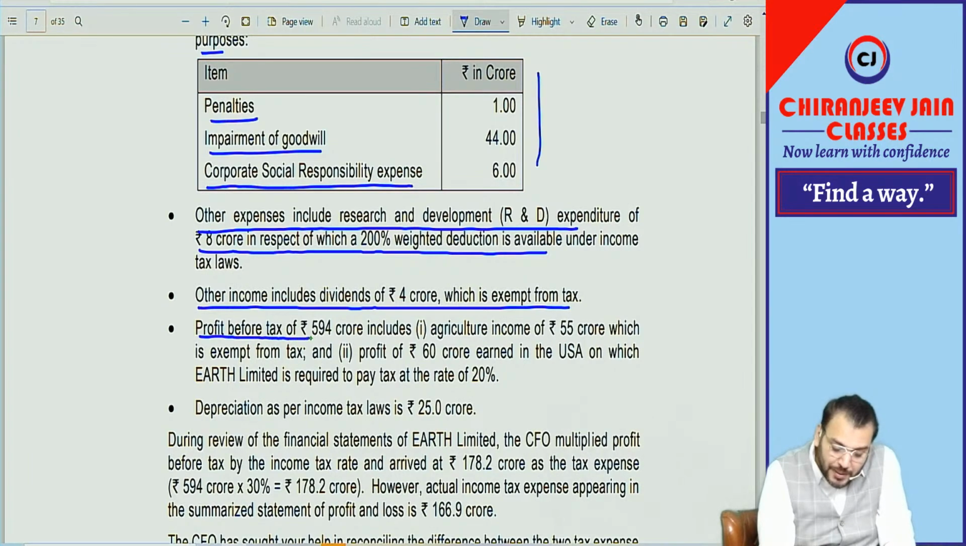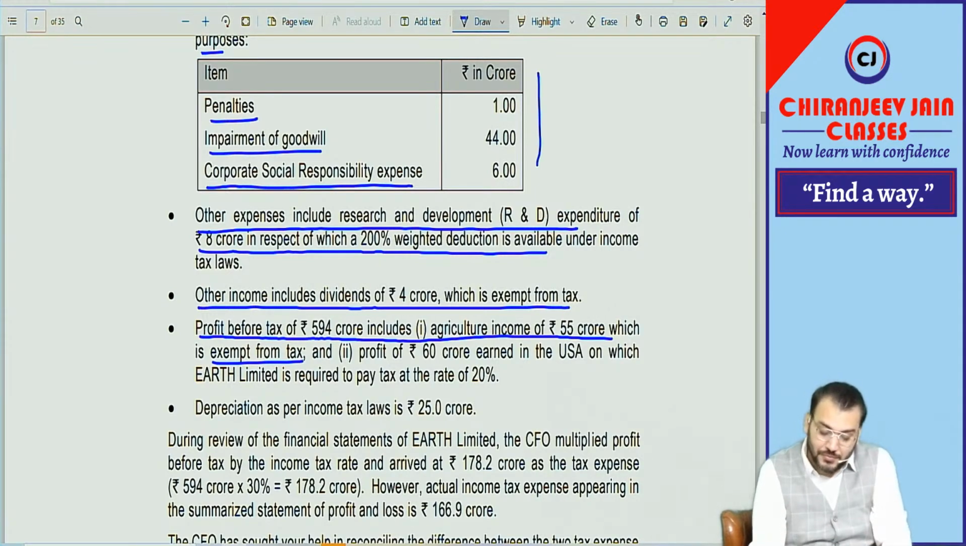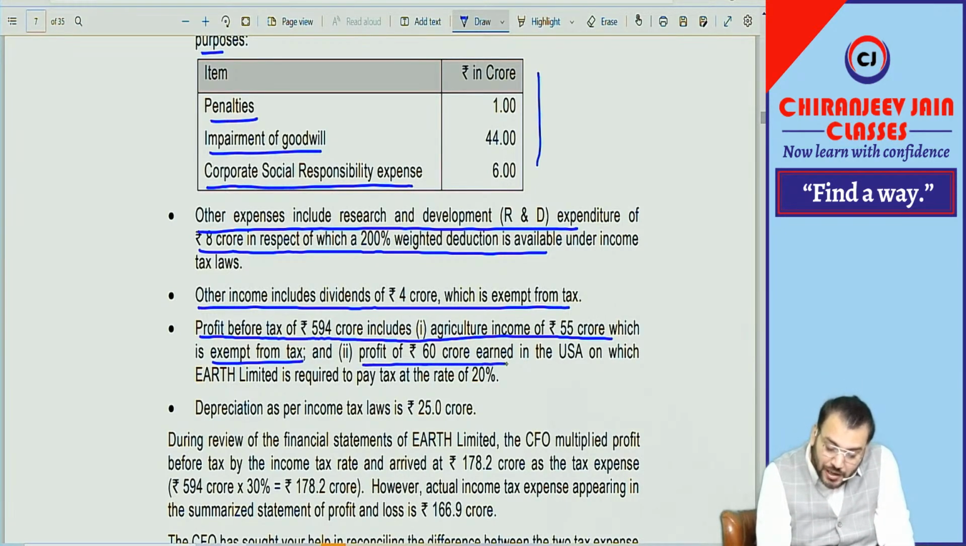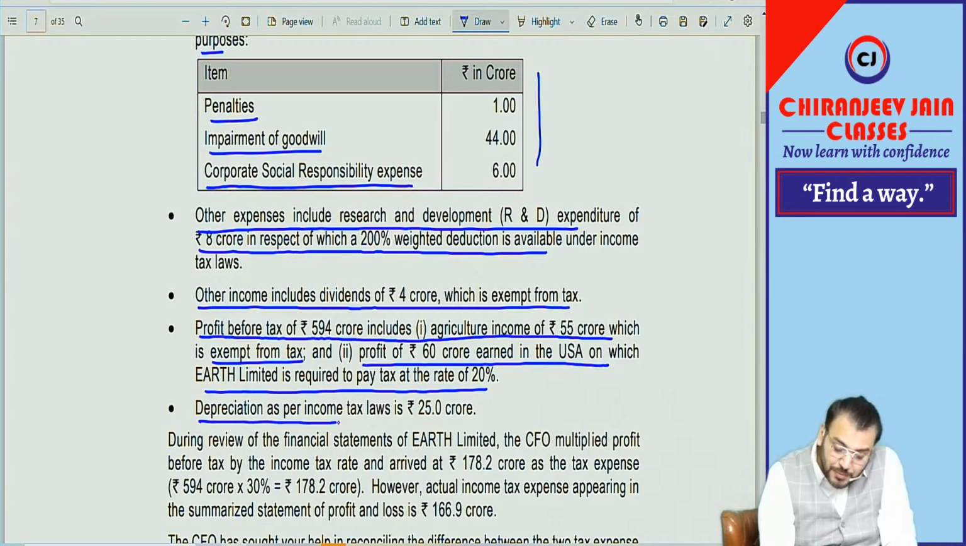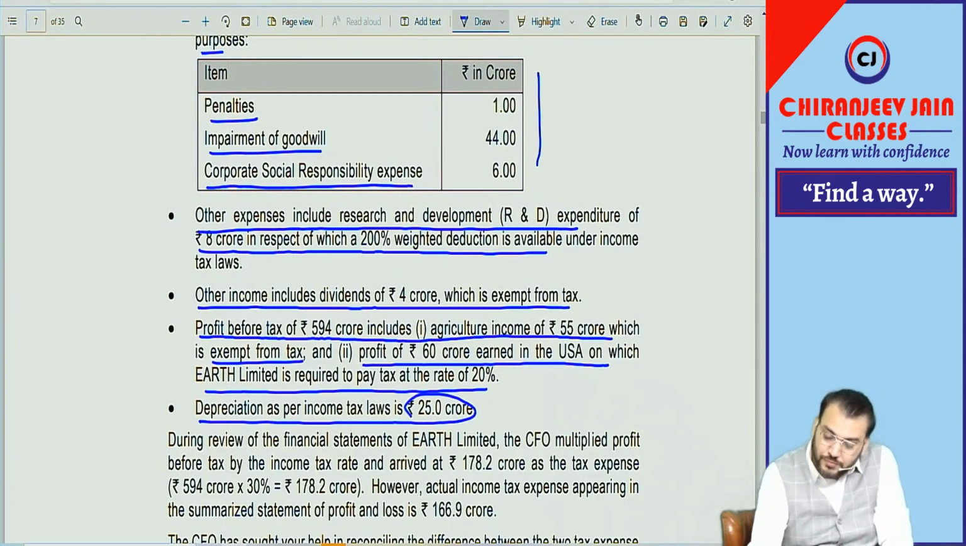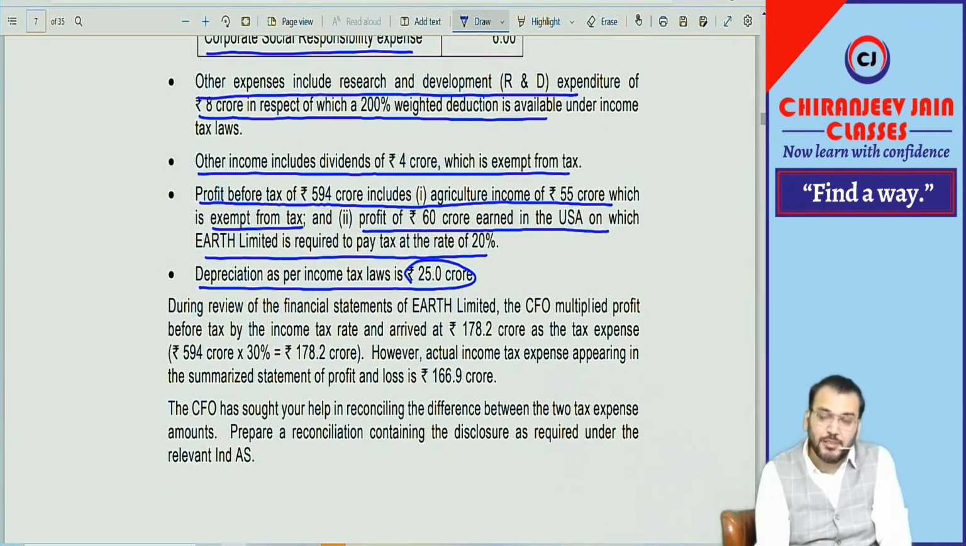Profit before tax of 594 crore includes agriculture income of 55 crore, which is exempt from tax. This is also permanently exempted. And profit of 60 crore earned in USA, on which Earth Limited is required to pay tax at a rate of 20%. So on this we are paying lower tax. 30% is our applicable tax rate, but as per the USA agreement we are now paying 20%. Depreciation as per income tax law is 25 crore, which means we need to do some adjustment between depreciation as per books and depreciation as per income tax law.